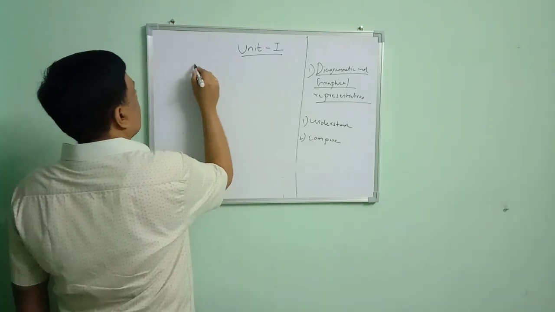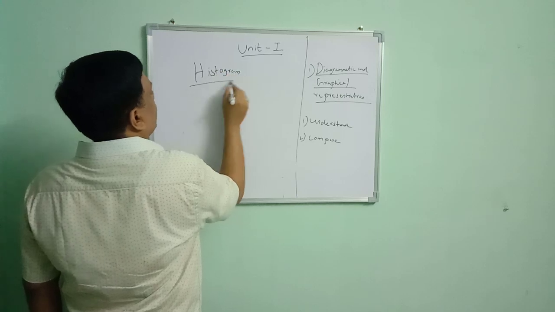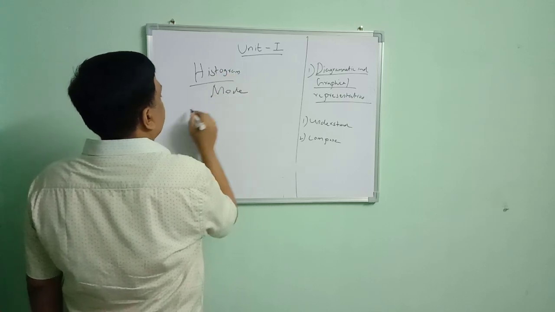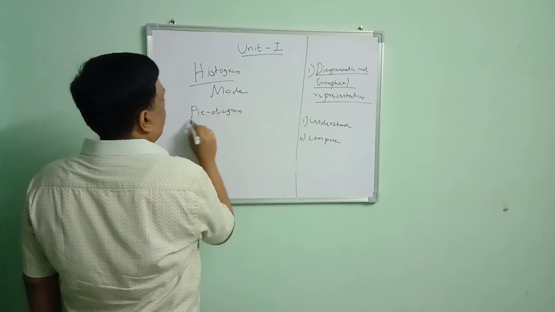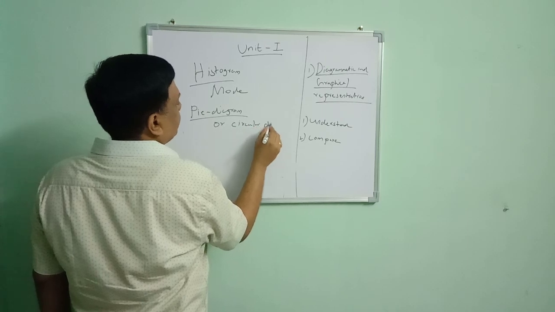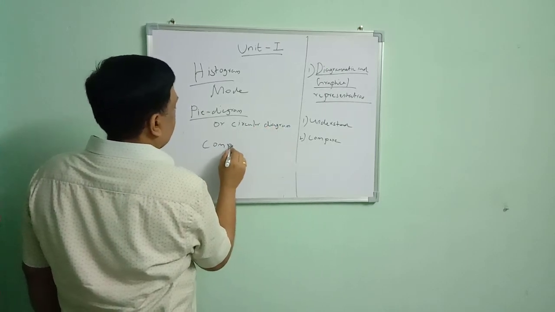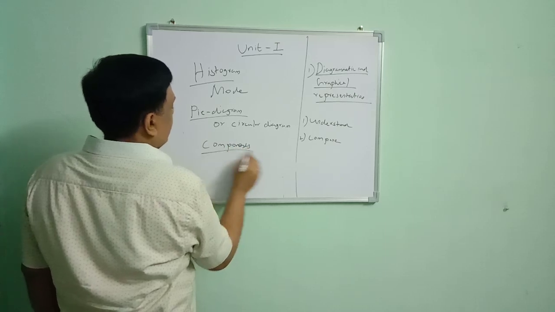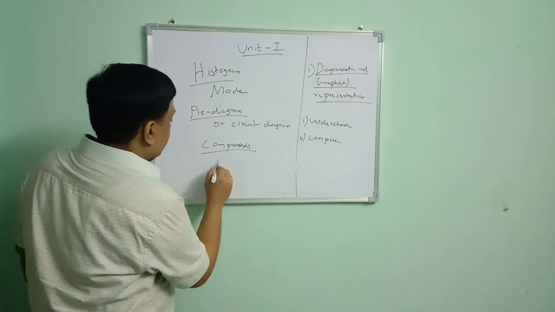Another important graph is the histogram. Using a histogram, we are able to locate the mode value. The pie diagram is also known as the circular diagram. It can be classified into different components and is represented in percentage.